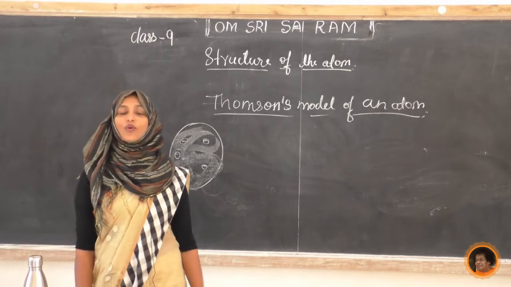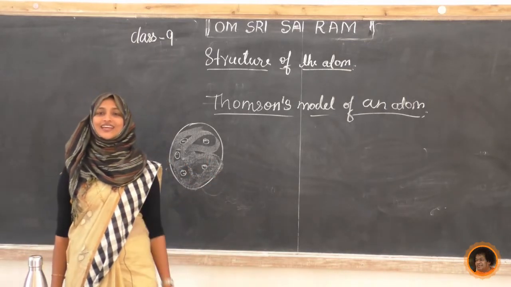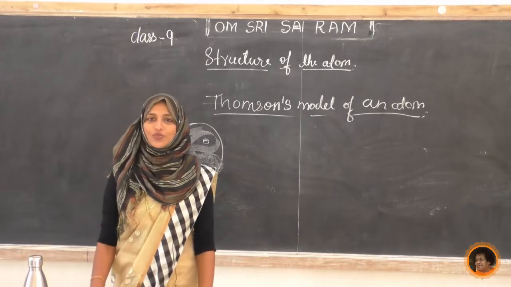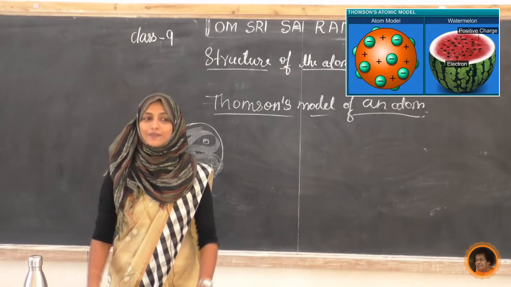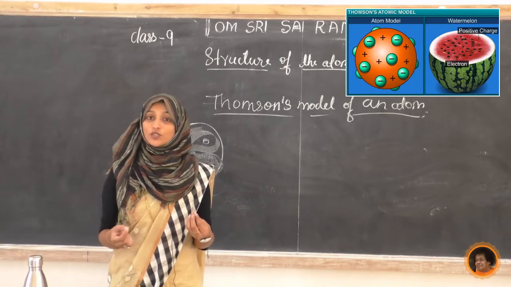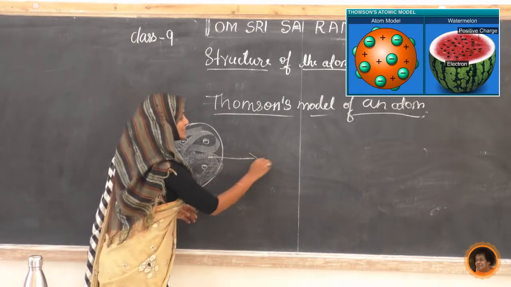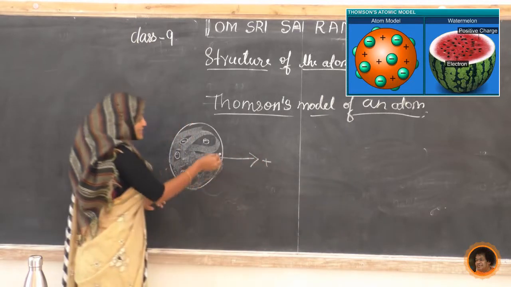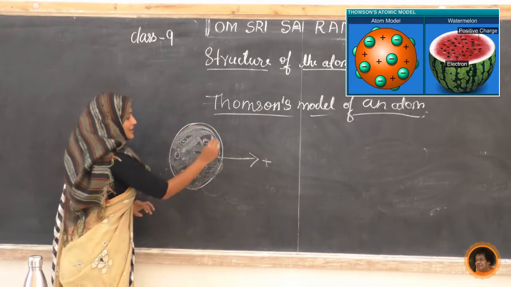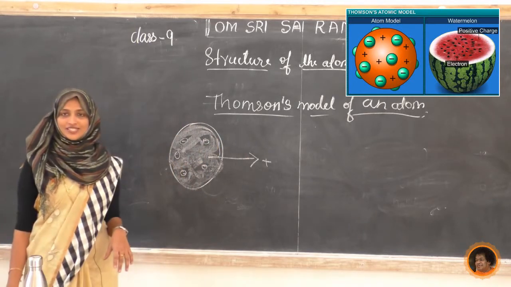Now what is he proposing by this theory? He is saying two things. First one, he is saying an atom consists of a positively charged sphere. Here, see, this is a positively charged sphere, that is actually like the protons.